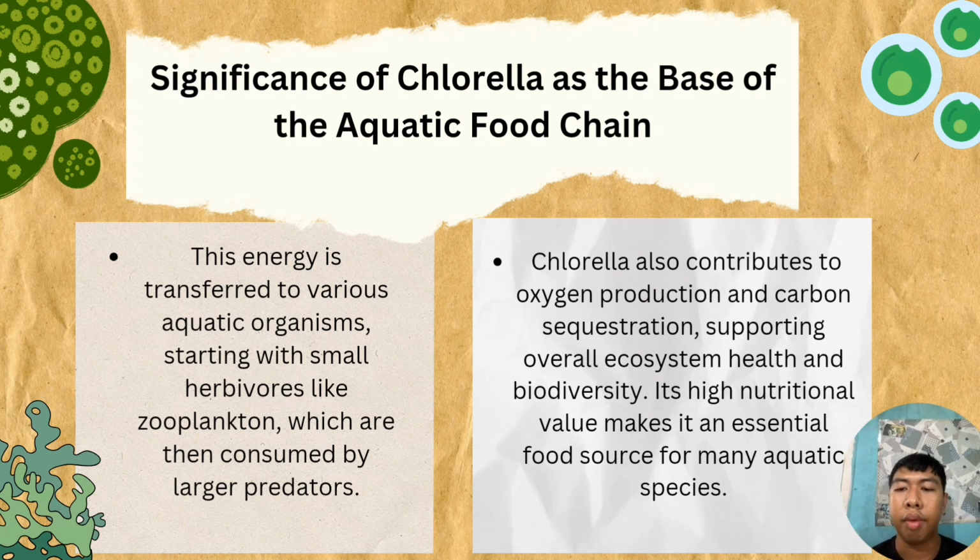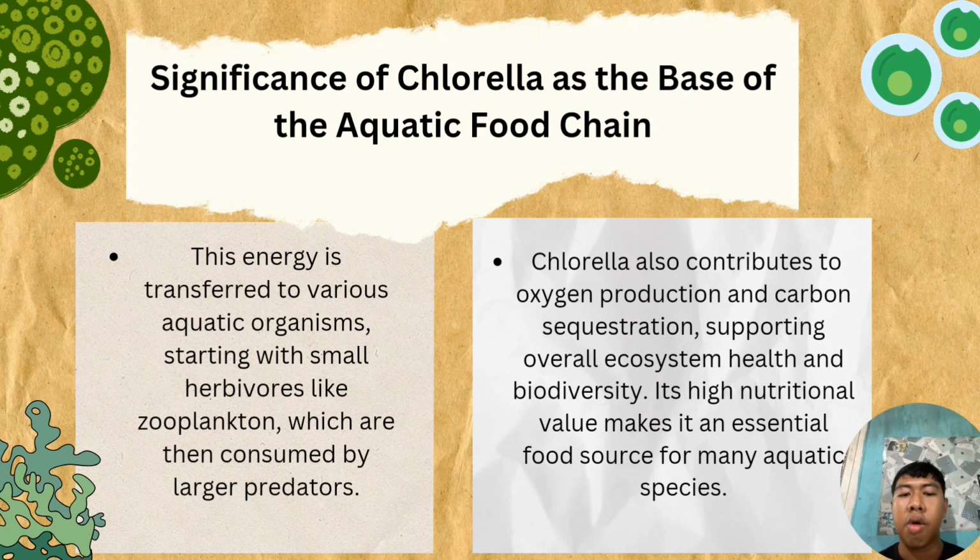Okay, I will talk about the importance of plankton in aquatic ecosystem. Firstly, we will talk about the significance of chlorella as the base of the aquatic food chain. Firstly, the chlorella is the energy that is transferred to various aquatic organisms, starting with small herbivores like zooplankton, which are easily consumed by the bigger predator.